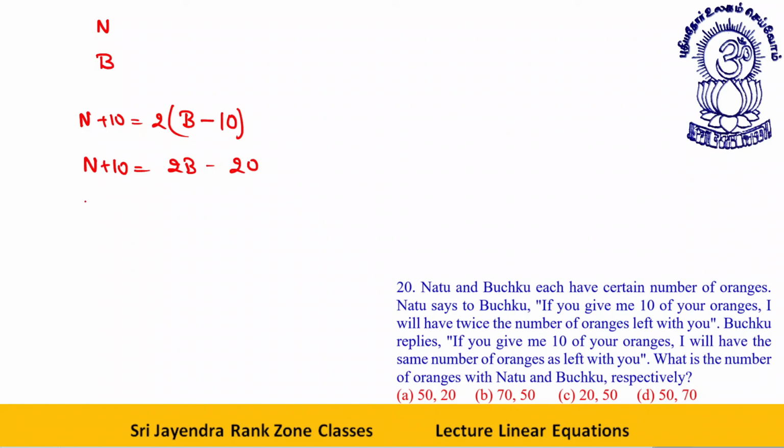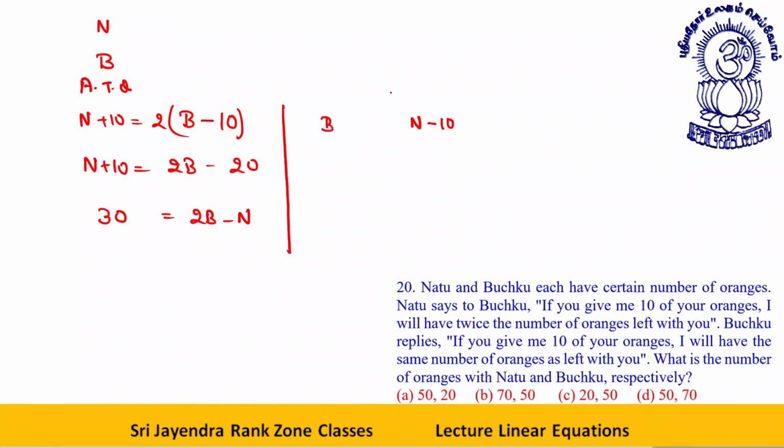That is, I can say 2b minus n. This n comes over here, this 20 comes over here, 30. 2b minus n is equal to 30. Next thing, Bachku replies, if you give me 10 of your oranges, this is Bachku, this is Nattu.